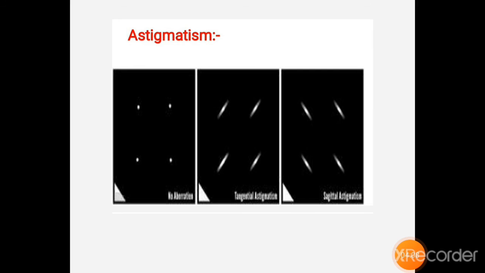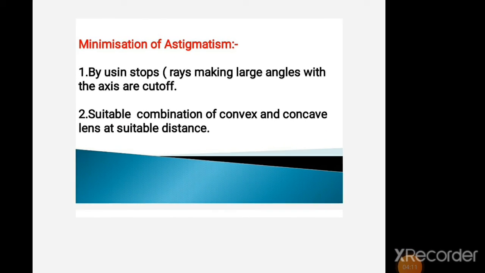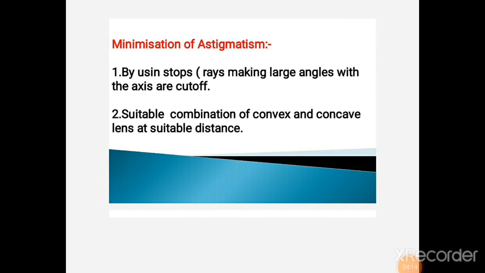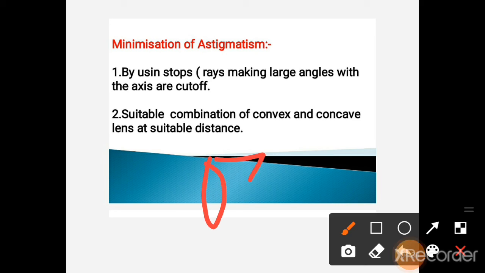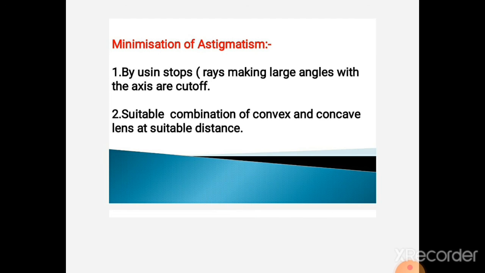Next is how to minimize astigmatism. Astigmatism can be minimized by using stops, that is, cutting off either the meridian lines or the sagittal lines. But in this case the image is not as bright as the original image. It can also be minimized by using a suitable combination of convex and concave lenses, separated by a particular distance. In this case also we can eliminate the astigmatism.